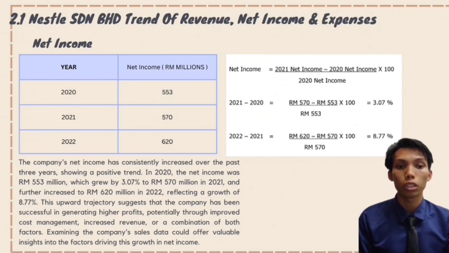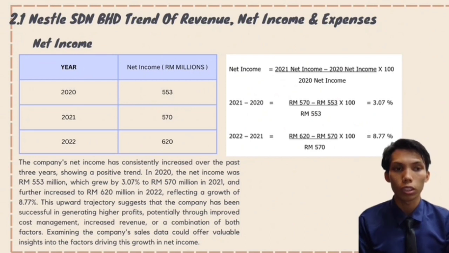This upward trajectory suggests the company has been successful in generating higher profit potential through improved cost management, increased revenue, or a combination of both factors. For the calculation, for 2021, 570 minus 553 divided by 553 times 100, you will get 3.07%. For 2022, 620 minus 570 divided by 570 times 100, you will get 8.77%.